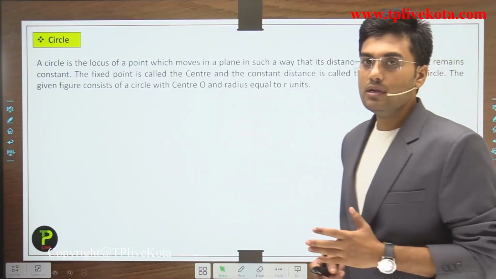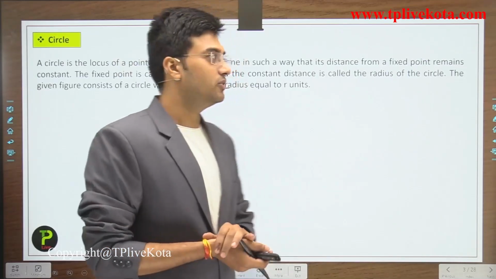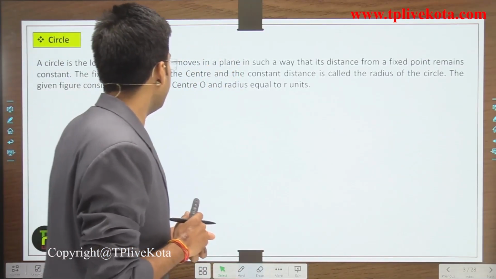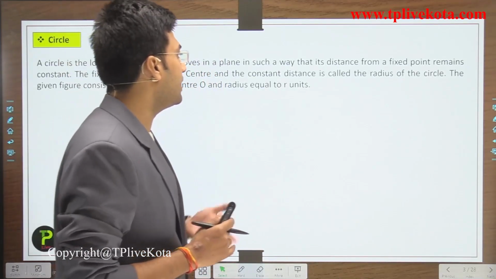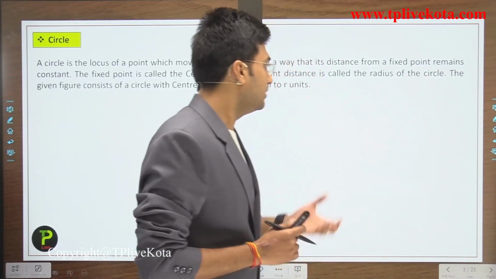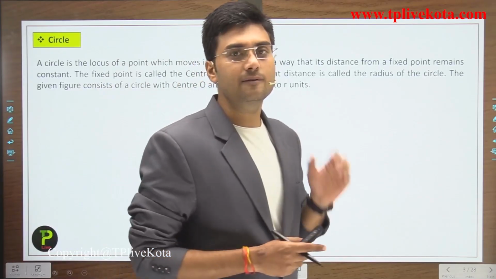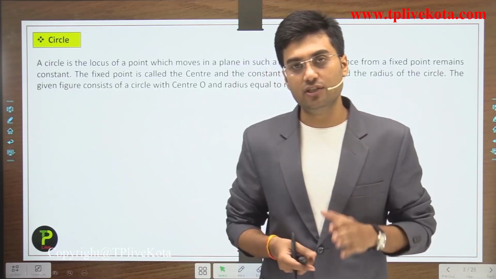So first of all, let's discuss what a circle is. So students, a circle is the locus of a point which moves in a plane in such a way that its distance from a fixed point remains constant. Okay, this is the definition of circle. What is the definition of circle?